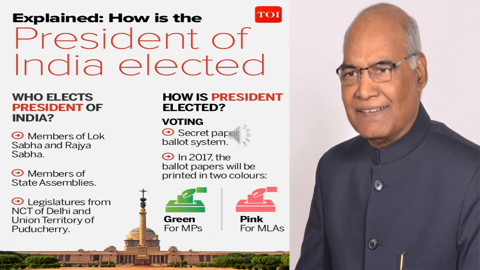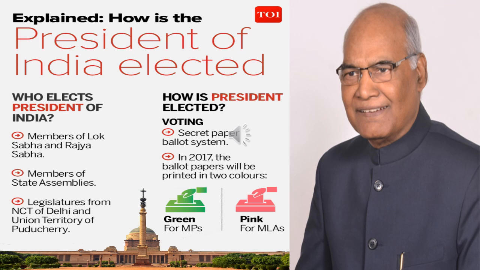The Lok Sabha members are elected directly by the people of India, but Rajya Sabha members are elected through indirect election. Then, the elected members of the Legislative Assembly of all the states and union territories of India also participate in the election.